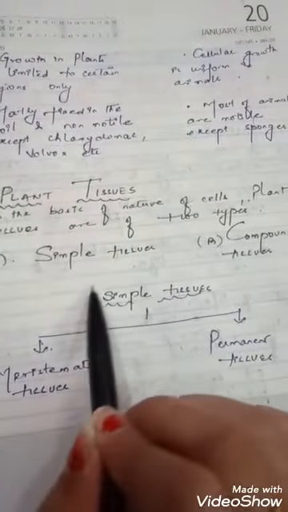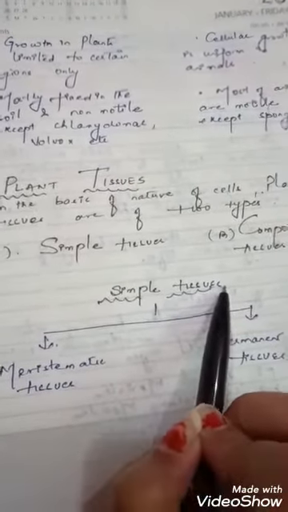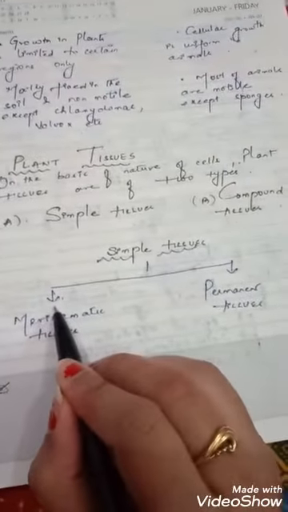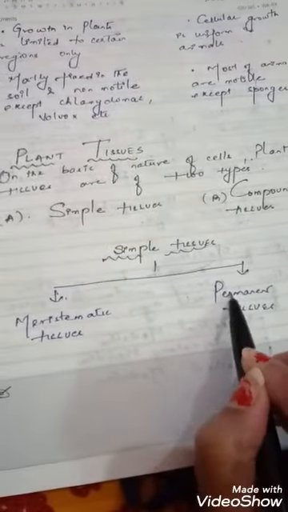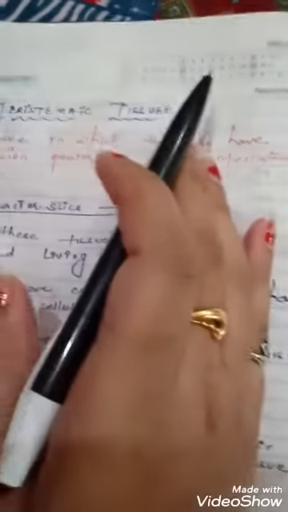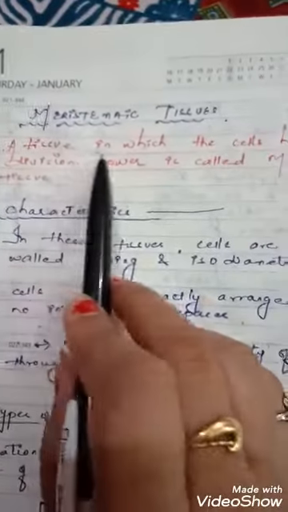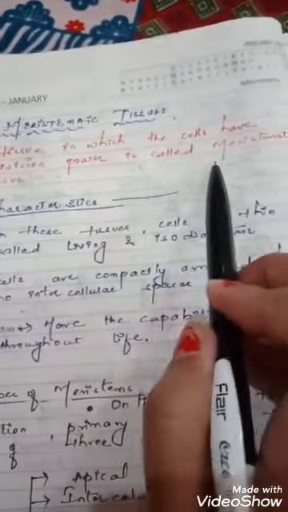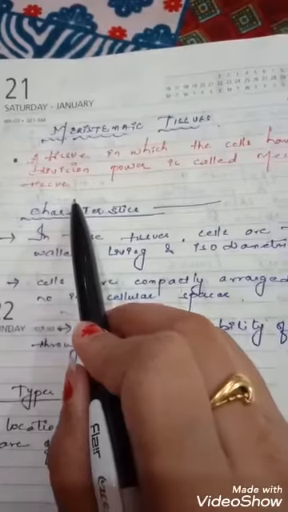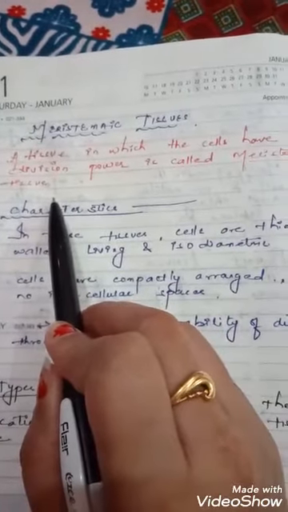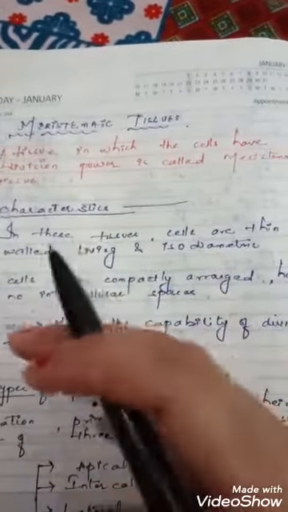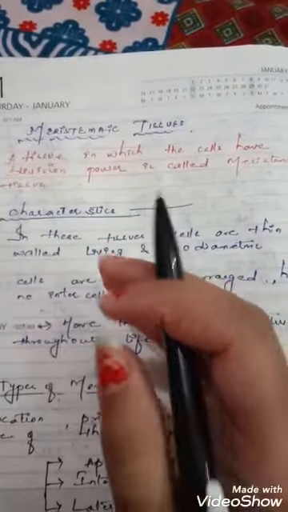Let's study simple tissue in detail. Simple tissues are again of two types: meristematic tissues and permanent tissues. What are meristematic tissues? A tissue in which cells have the power of division is called meristematic tissue. That means in meristematic tissues, cells are continuously dividing.